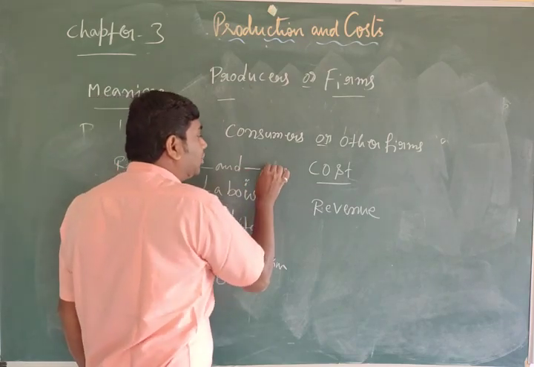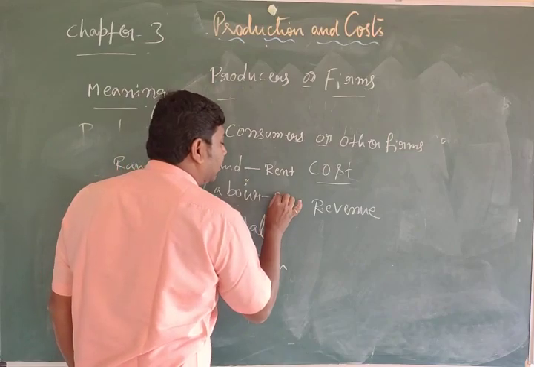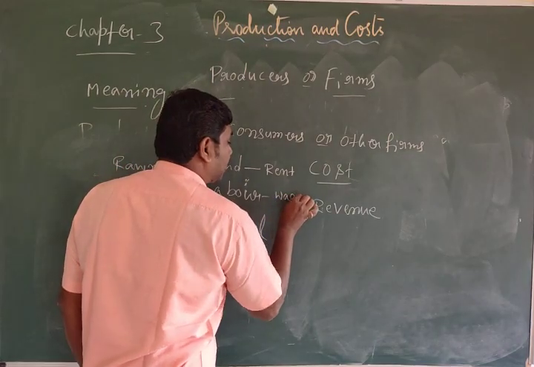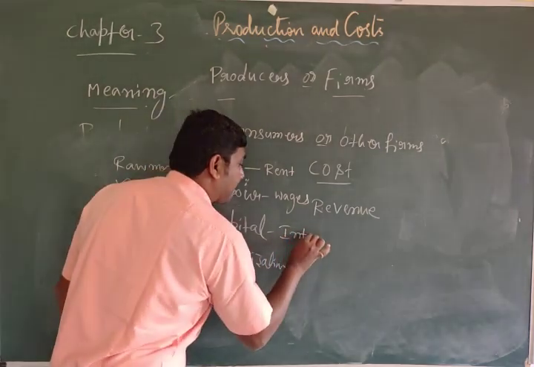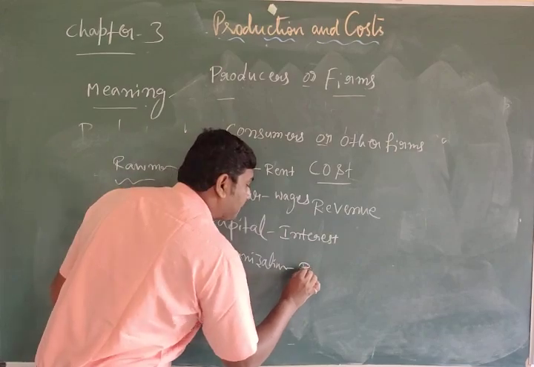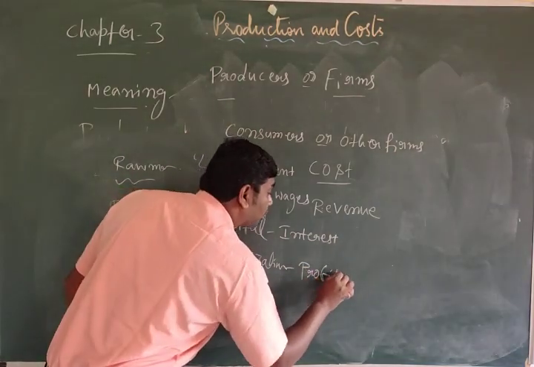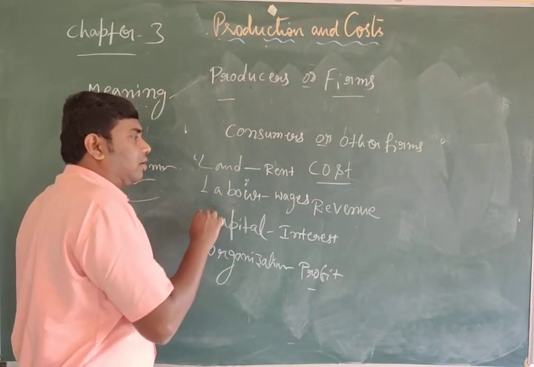For the usage of land, they should pay rent. For labor, wages. For capital, interest. For organization, they will get profit. Also for using raw materials, they should pay.